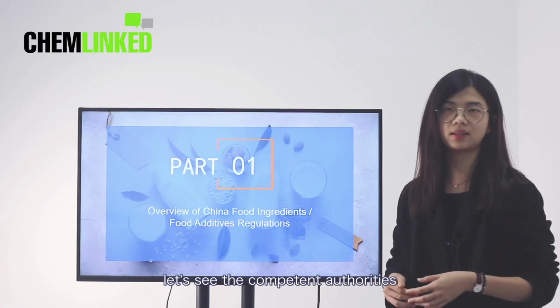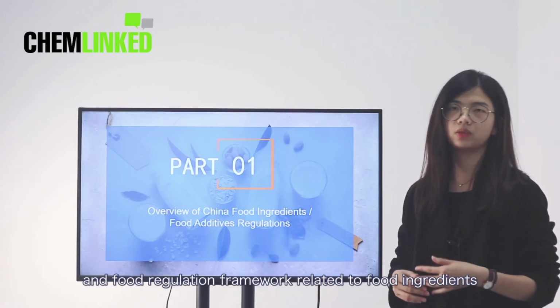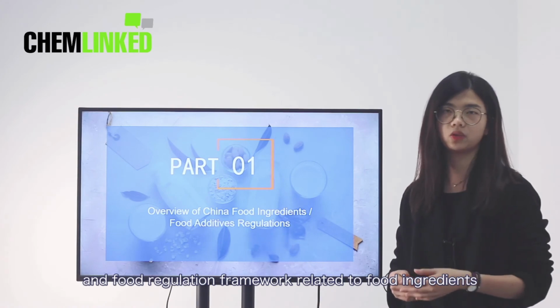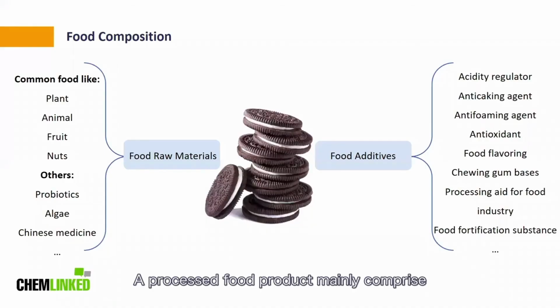In part 1, let's see the competent authority and food regulation framework related to food ingredients. A processed food product mainly comprises food raw materials and food additives. Usually, food raw materials are the major components, and they could be common foods such as plants, fruits, meat, or others like probiotics and algae.